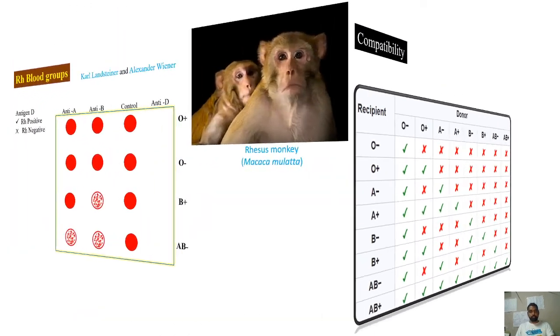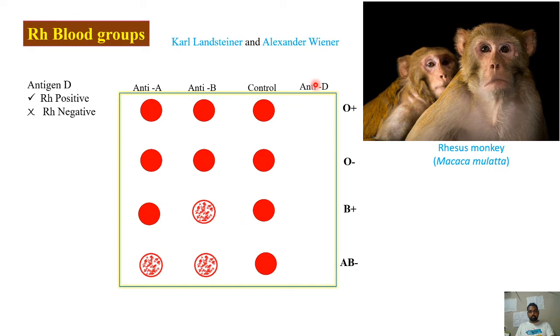You just try to find this out. If the person is having antigen D on the RBC surface and you add anti-D, will there be clumping here or not? The same way, O negative, will there be clumping? B positive, AB negative, AB positive, A positive, A negative, all these you can find out. The principle is the same as we have seen in the case of ABO blood grouping.